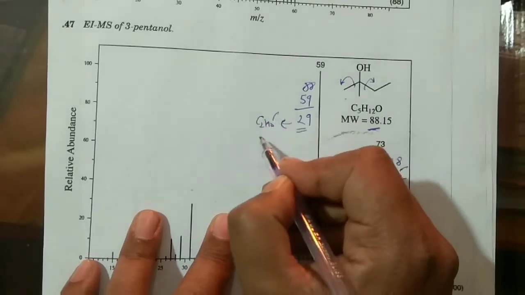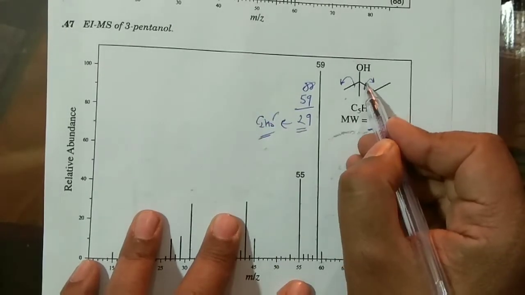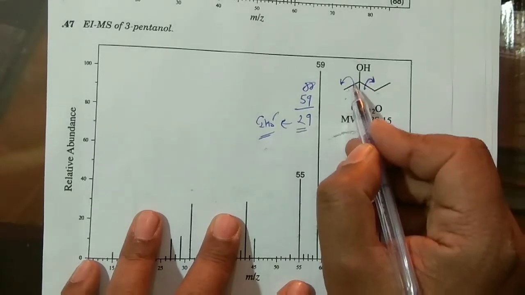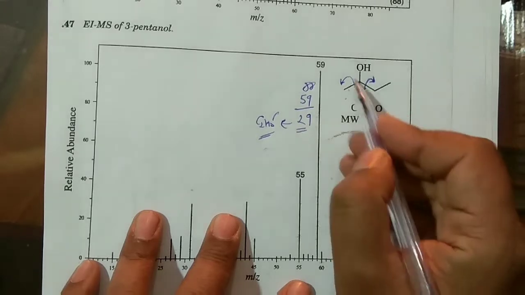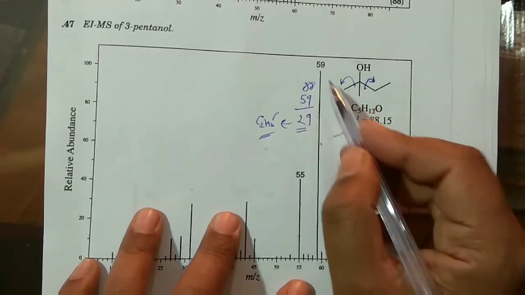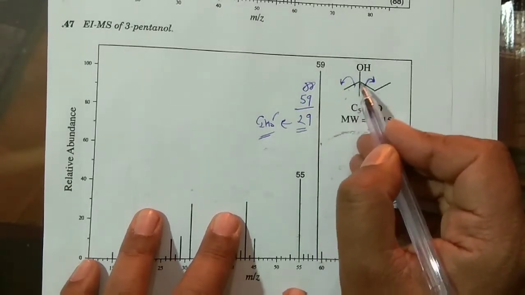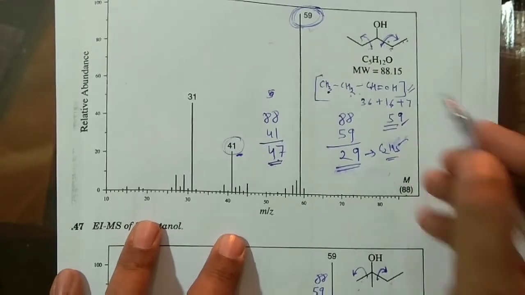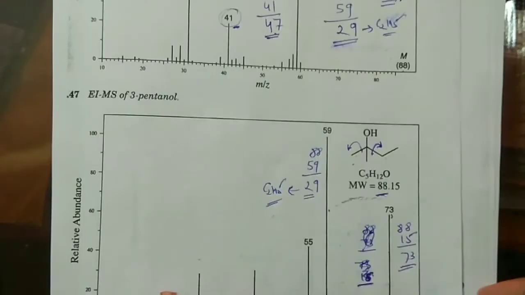So this is the removal of C2H5, but these two are non-equivalent this time, so this will give you one peak and this will give you another peak. And of course it would be stabilized. How it is stabilized I explained here: 59 is the resonance kind of thing. So it is the most stable one, it reaches the detector in maximum amount, it is the base peak.